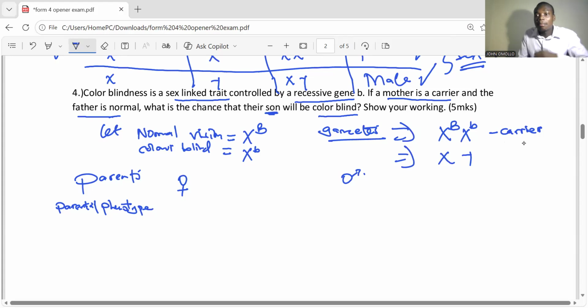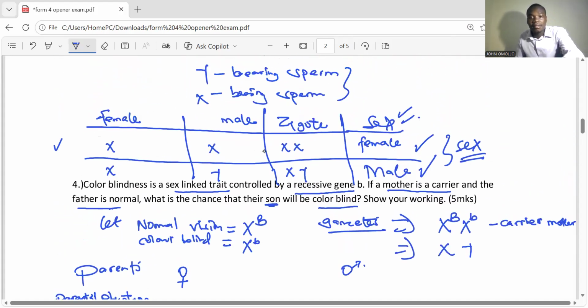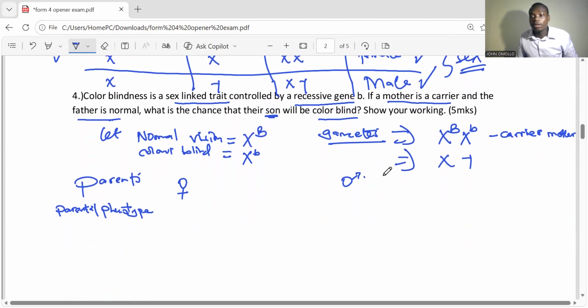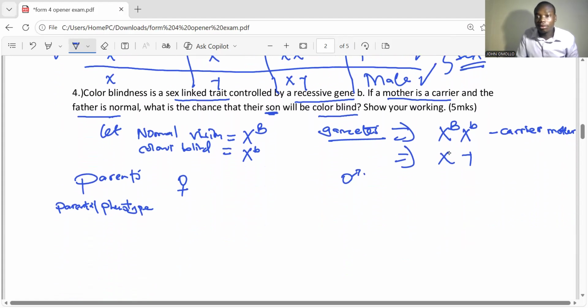Remember, the carrier mother is XX, identifying the female sex, and the male is XY. So the father is normal.